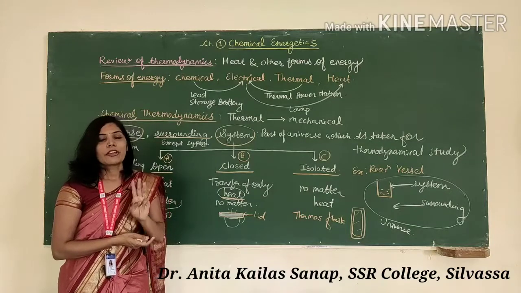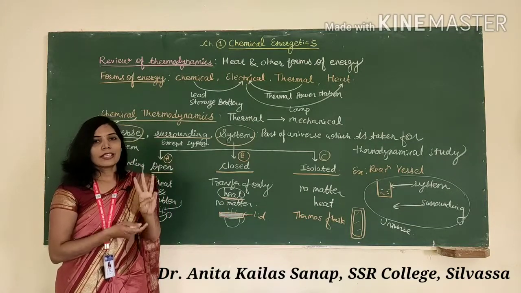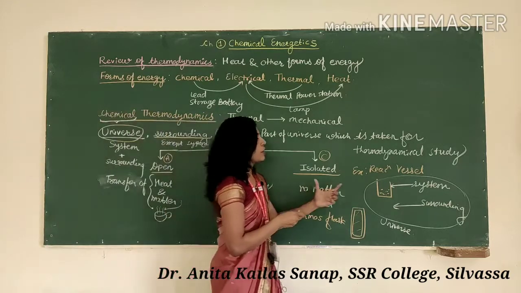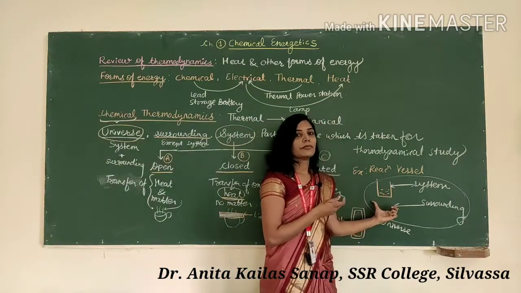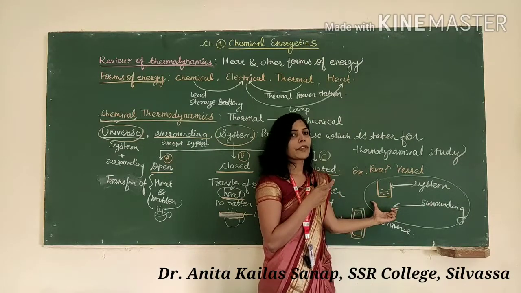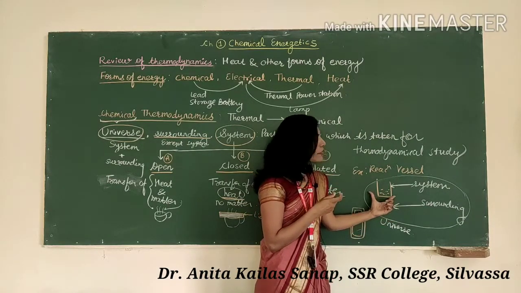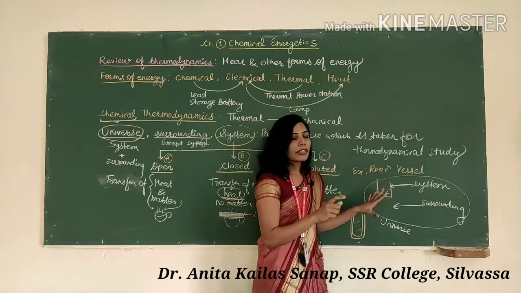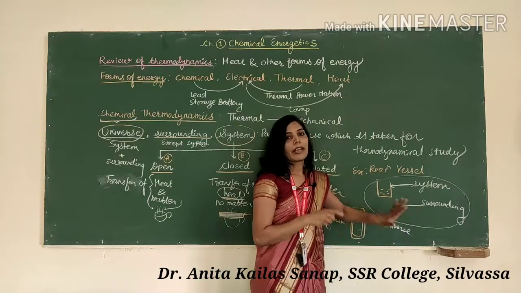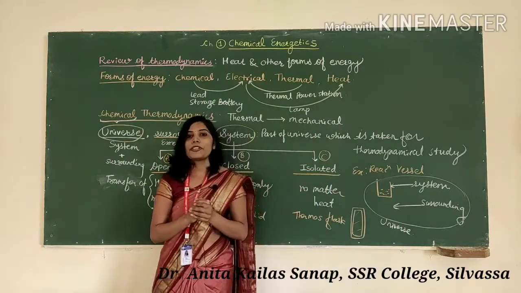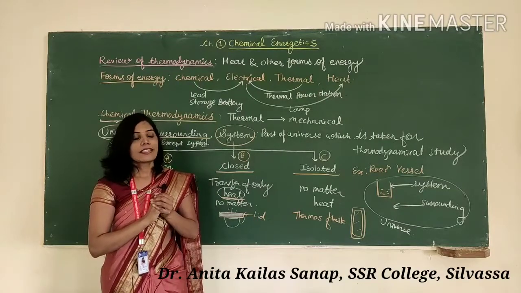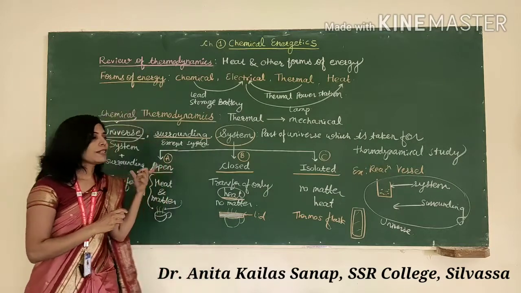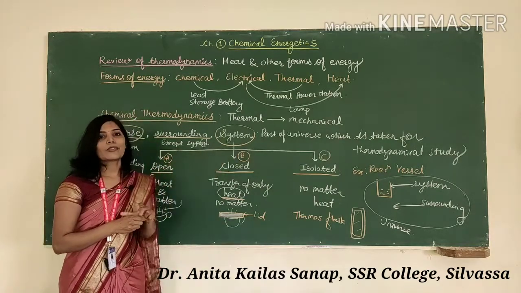In thermodynamics, we mainly use three concepts: system, surrounding and universe. Suppose we have a reaction vessel where we are doing a thermodynamic study. That reaction vessel will act as the system, and everything around that beaker will act as the surrounding, and the universe is nothing but the combination of the system and the surrounding. Again, the system is of three types: open system, closed system and isolated system.